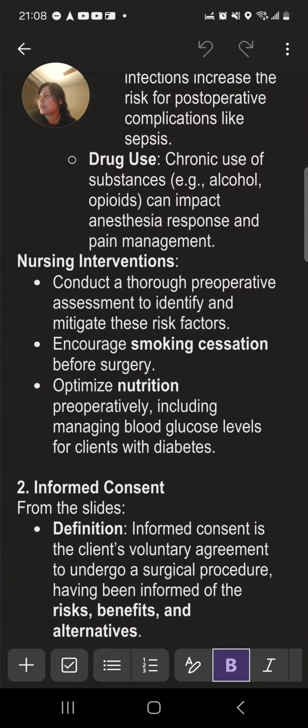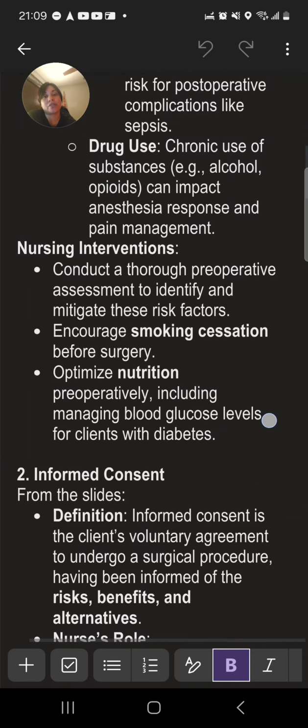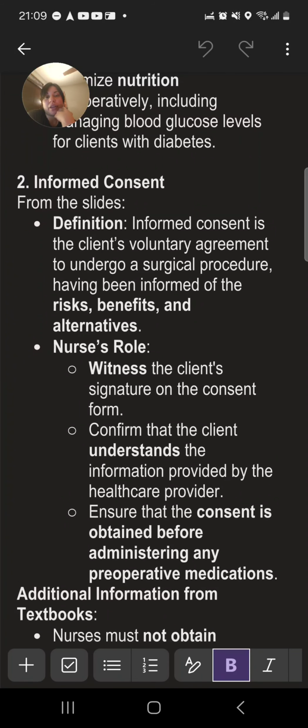So let's see. Nursing interventions would be to conduct a thorough pre-operative assessment to identify and mediate these risk factors, encourage smoking cessation before surgery, and optimize nutrition pre-operatively, including managing blood glucose levels for clients with diabetes. Okay, so informed consent. Let me see if they'll actually read the informed consent part.